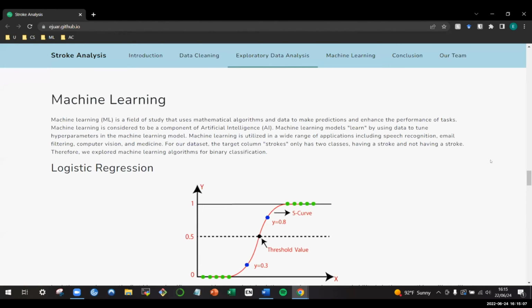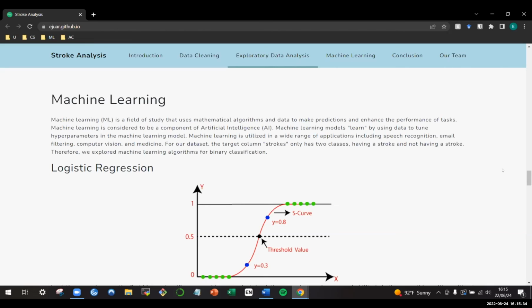Machine learning is a field of study that uses mathematical algorithms and data to make predictions and enhance the performance of tasks. Machine learning is considered to be a component of artificial intelligence. Machine learning models learn by using data to tune hyperparameters in the machine learning model. Machine learning is utilized in a wide range of applications, including speech recognition, email filtering, computer vision, and medicine.